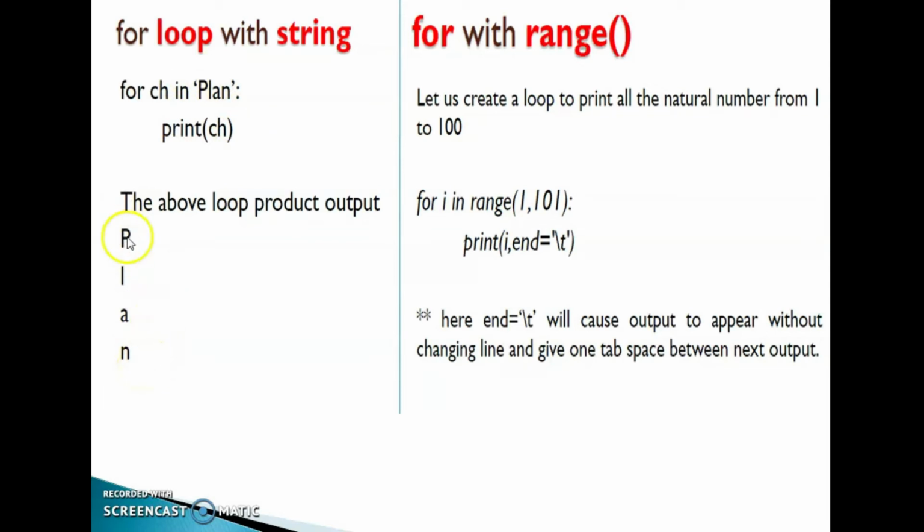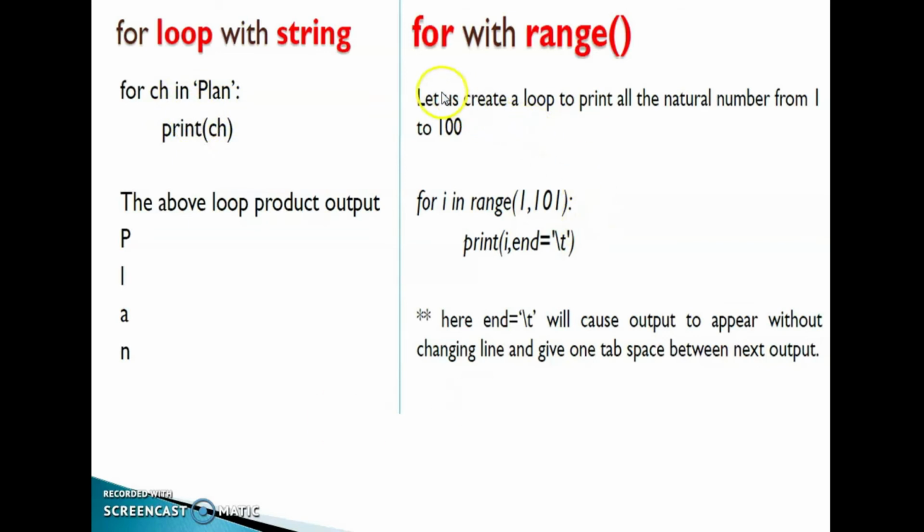See, each character is printed on a separate line. First P is printed, next L, then A, then N. Now the full string is over, that's why it exits from the loop.